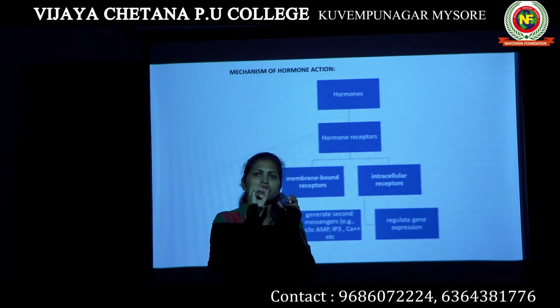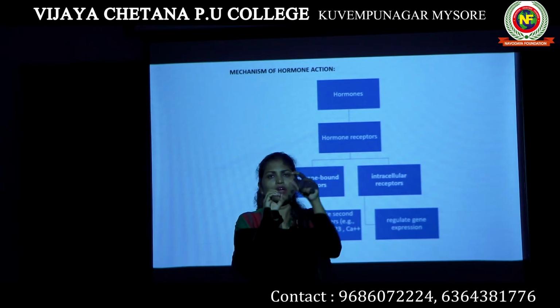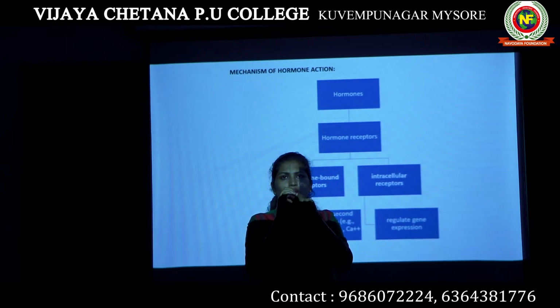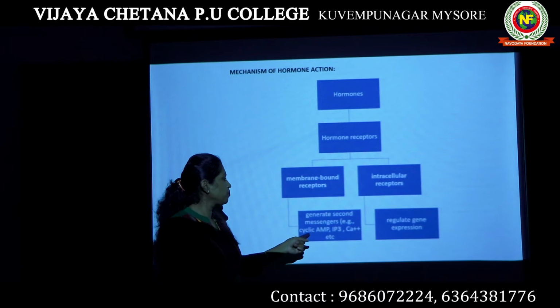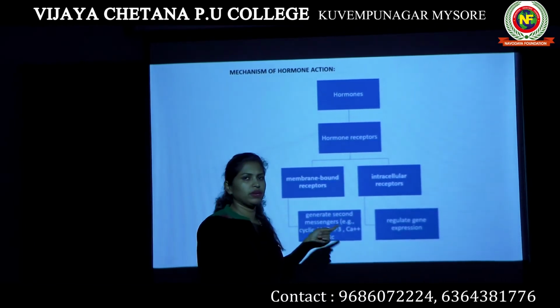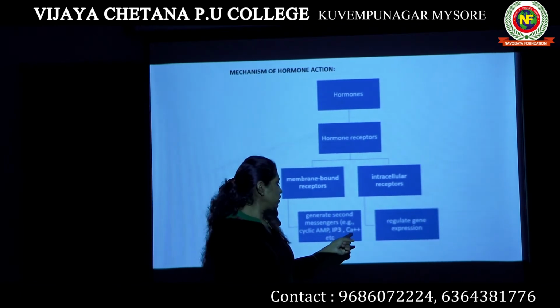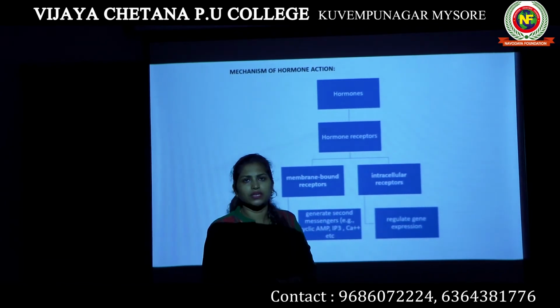The hormone reaching the target tissue and attached to the membrane receptors does not directly enter the cell. Instead, this hormone will produce something known as secondary messengers. Examples of secondary messengers are cyclic AMP (cAMP), cGMP, IP3, and calcium.